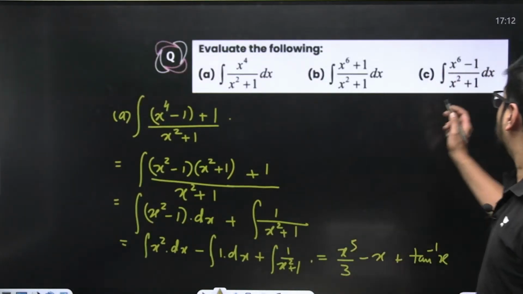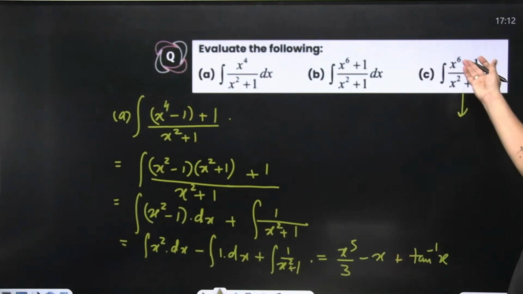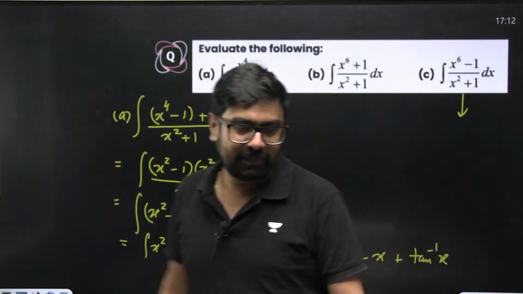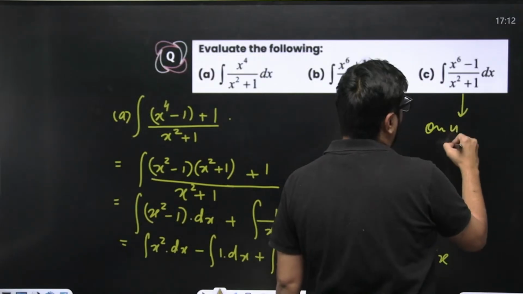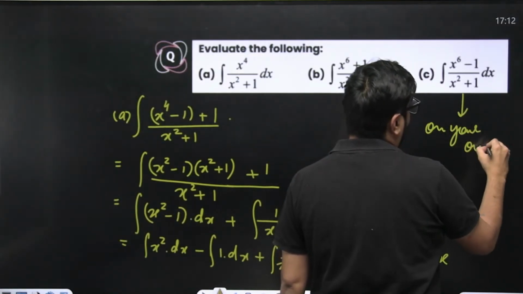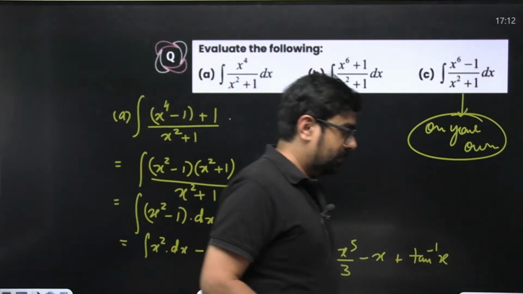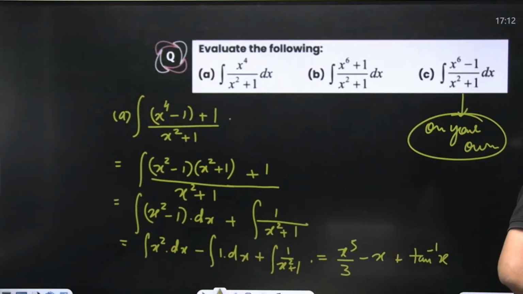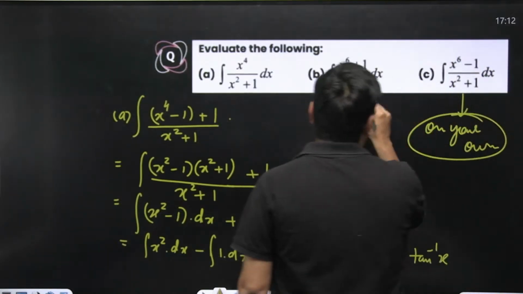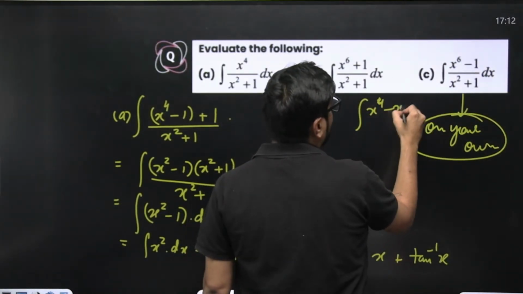Wait, yeah, x to the power 6 minus, this you can do now, right? Same thing, b and c are same. This you can do on your own. This part, you'll be able to try now itself. I'll give you a minute. Here also x square plus 1 will get cancelled. What will you remain with? x to the power 4 minus x square plus 1, right? Only x to the power 4 minus x square plus 1 will remain.